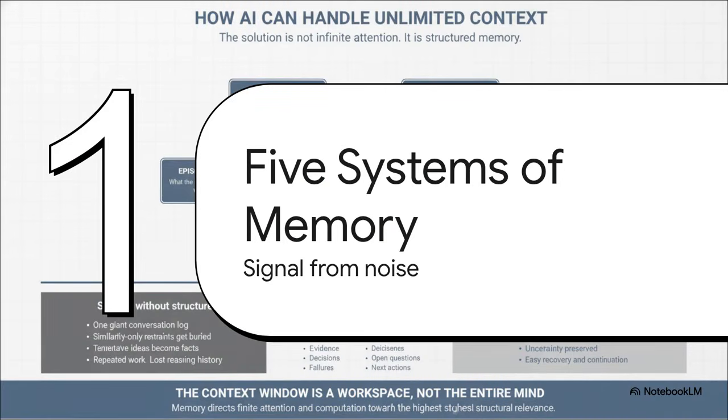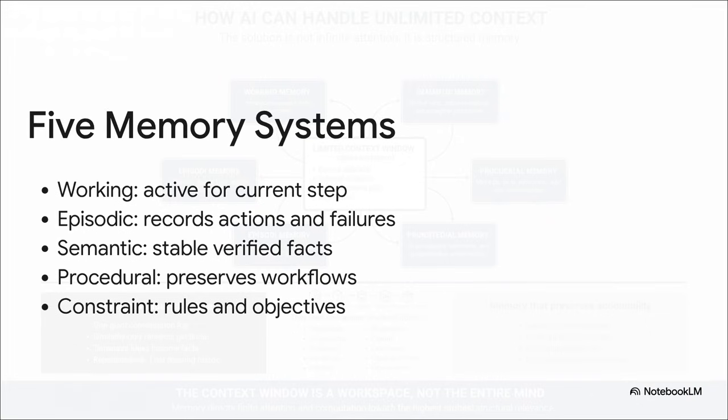Because if we can't just dump everything into one giant text prompt, how do we actually separate the signal from the noise? See, a truly intelligent system can't just treat its entire history like some messy, undifferentiated junk drawer. It needs structure. Specifically, it needs at least these 5 distinct forms of memory.